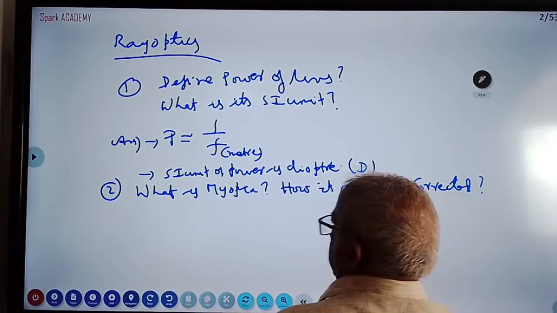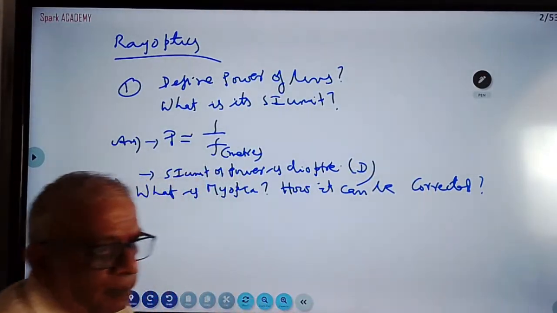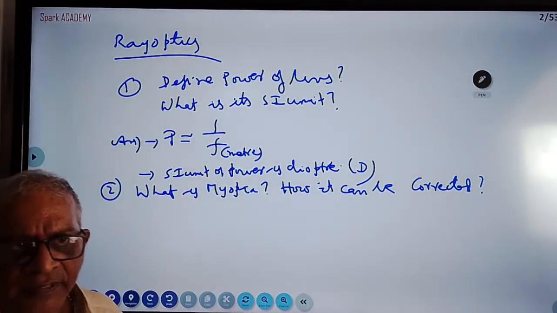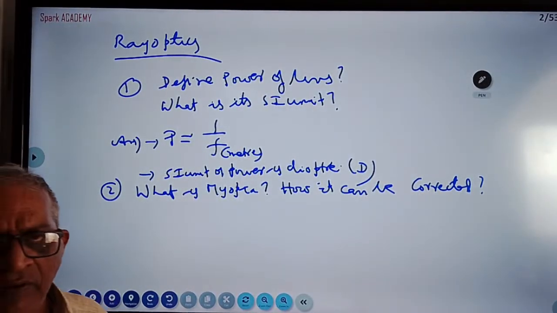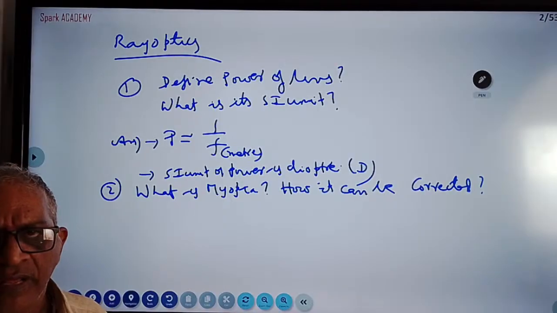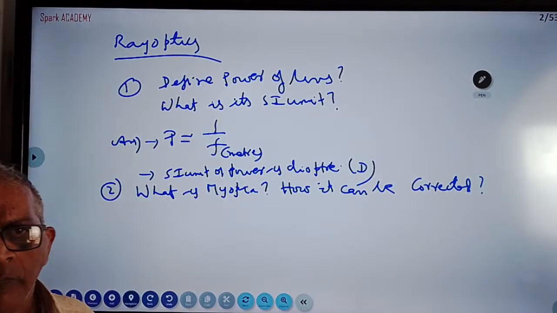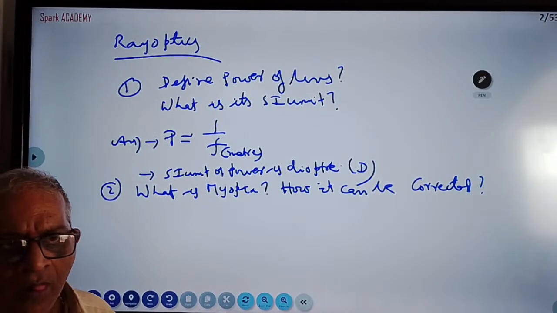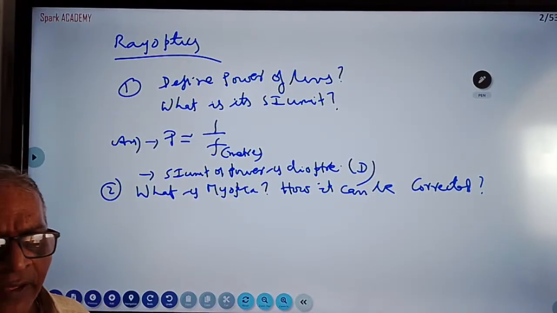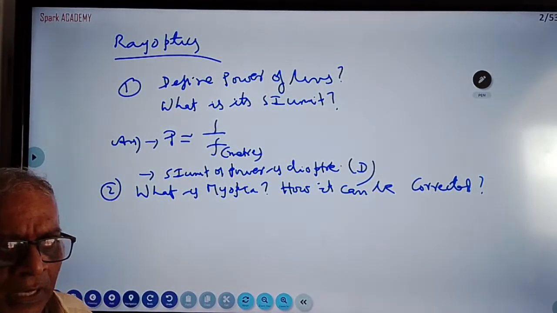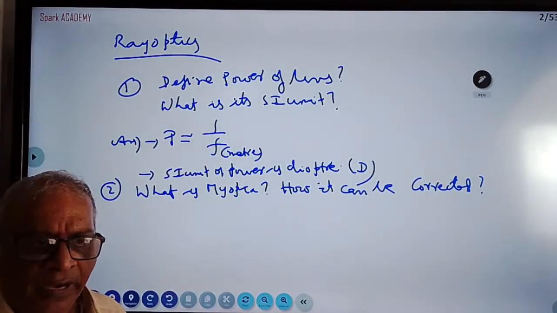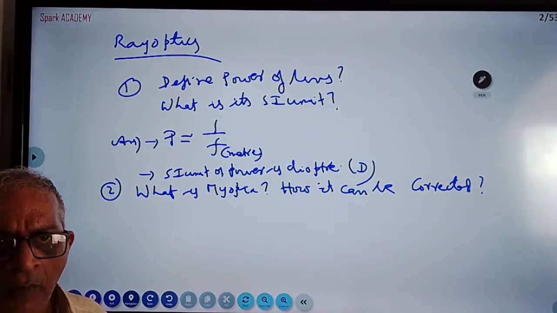So I am giving you an idea of what myopia is. Myopia means short sight, nearsightedness. That means they are able to see near objects clearly, but they cannot see far objects. Why? In myopia, the image is formed before the retina.